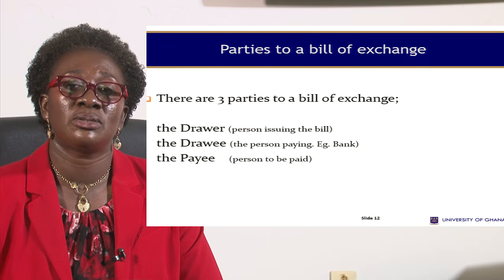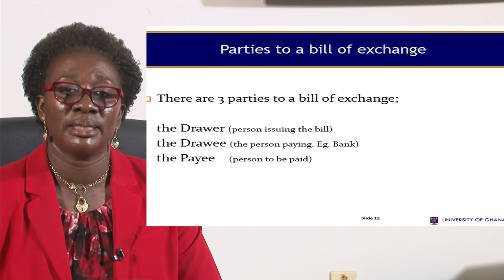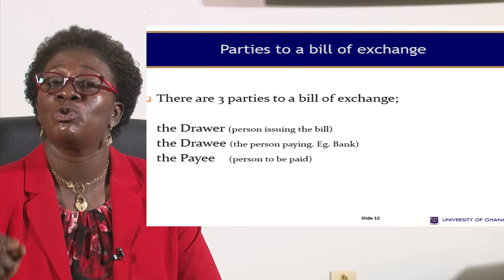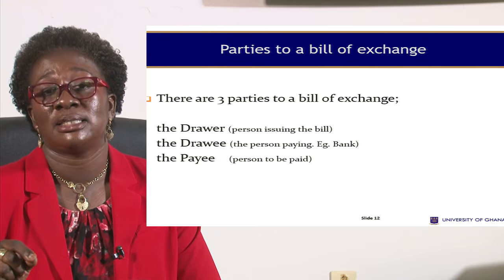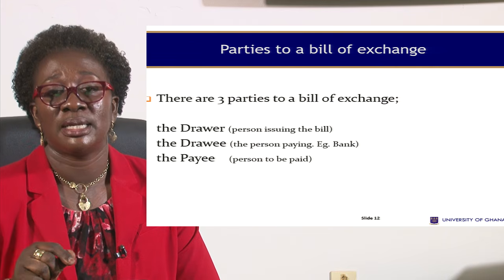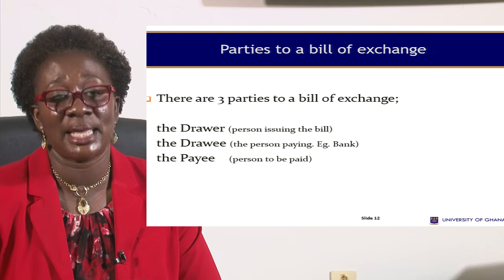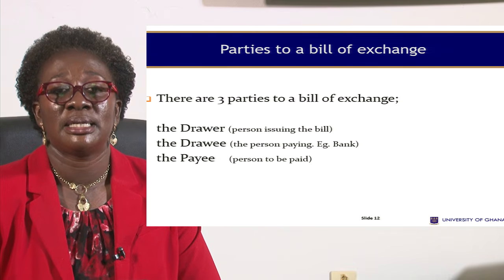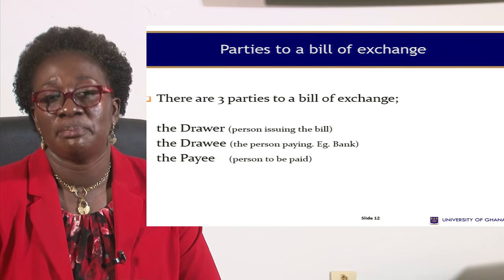The parties to a bill of exchange are usually the drawer, that's the person that issues the bill, and it's this person who must sign it. It's issued by this drawer. The other party is the drawee, that is the person who must pay. An example is a bank. And the payee is the person to be paid.